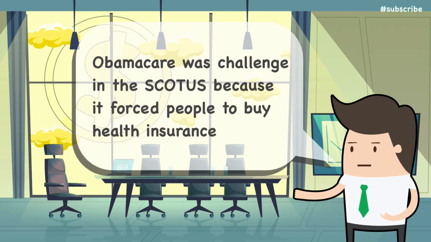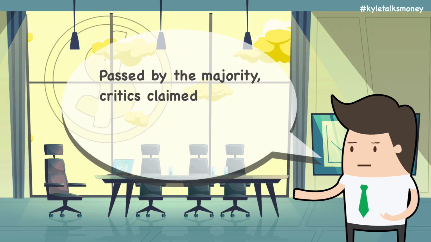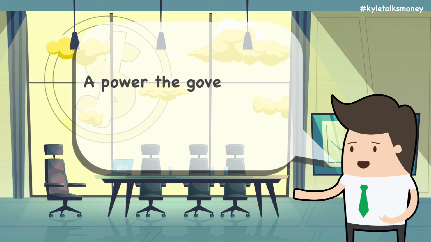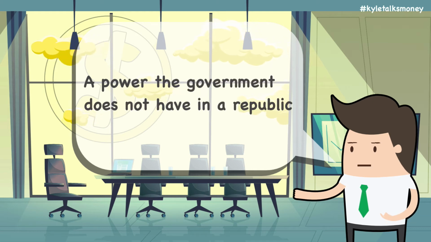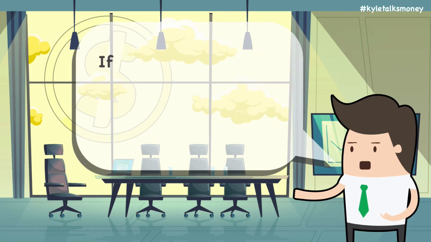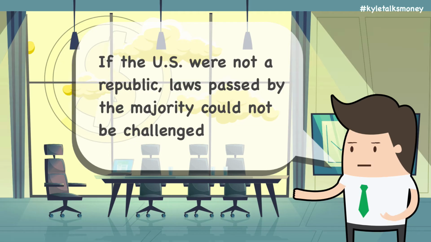The 2010 healthcare reform bill, Obamacare, was challenged in the Supreme Court because it forces individuals to buy health insurance. The law was passed by a majority of Congress, but critics claimed that it violated individual liberties by forcing individuals to engage in commerce, a power that the government does not have in this republic. Ultimately, the court ruled the individual mandate was constitutional, but the states should not be required to expand Medicaid. If the US was not a republic, laws passed by the government elected by a majority could not be challenged.